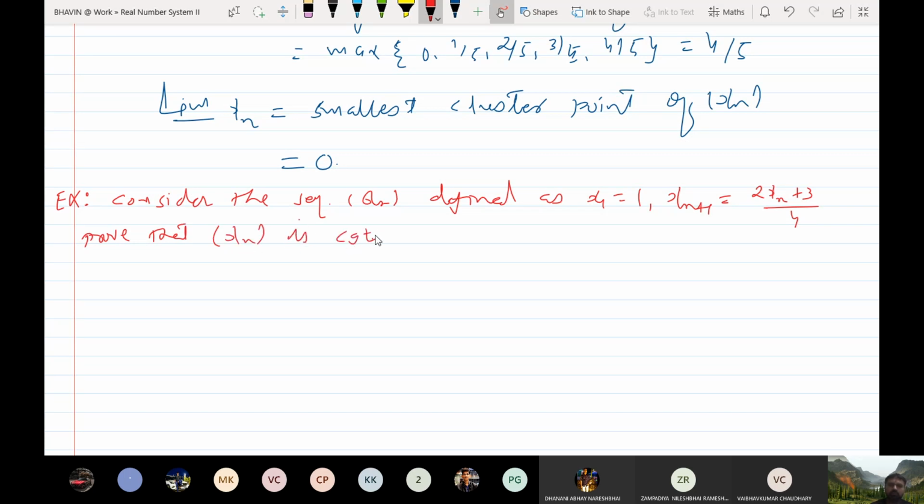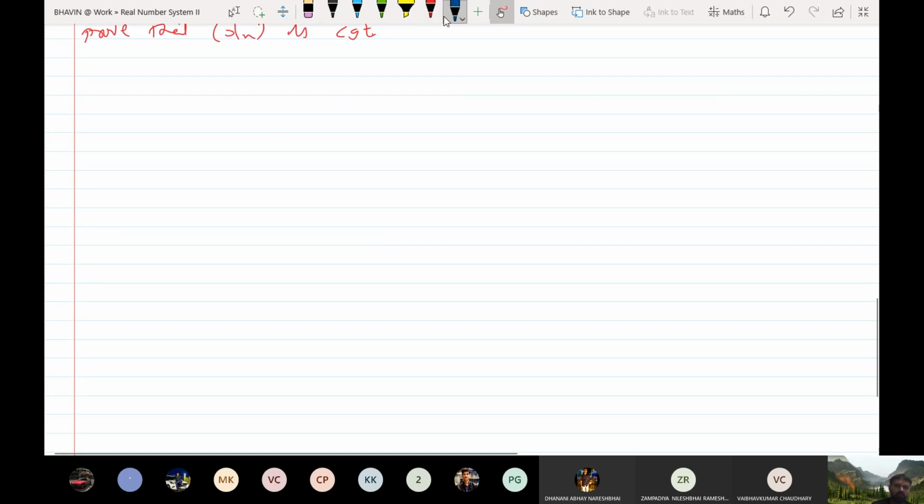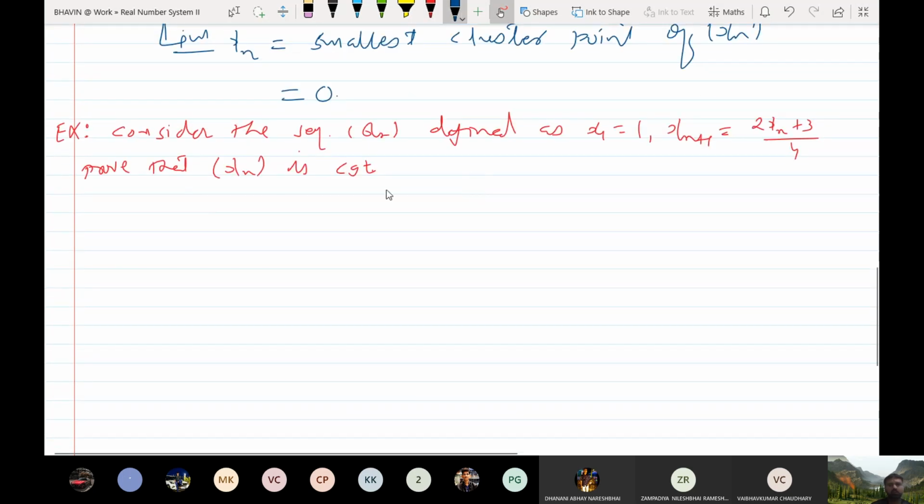See, so this is the sequence. First term of the sequence is given and general term is given by this formula. So this is known as recurrence relation. ऐसे जो relation दिया होता है ना उसको हम recurrence relation बोलते हैं. क्या बोलते हैं? Recurrence relation. Find limit of xn in this case.